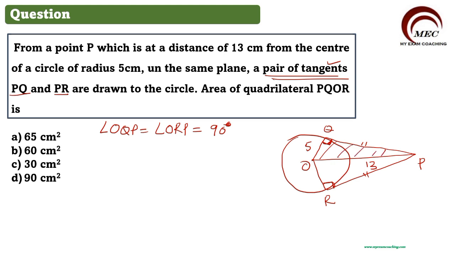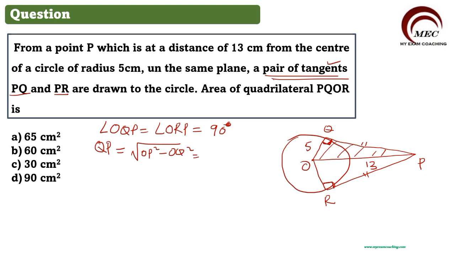What is QP? QP will be equal to under root OP square minus OQ square. That is according to Pythagoras theorem. QP, this is a right angled triangle. So QP is equal to root of OP square minus OQ square.